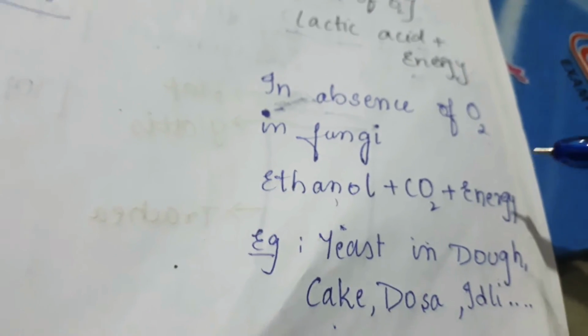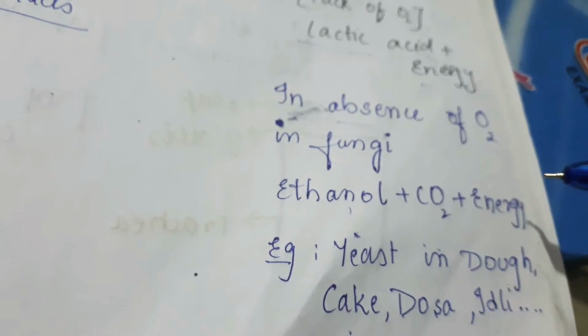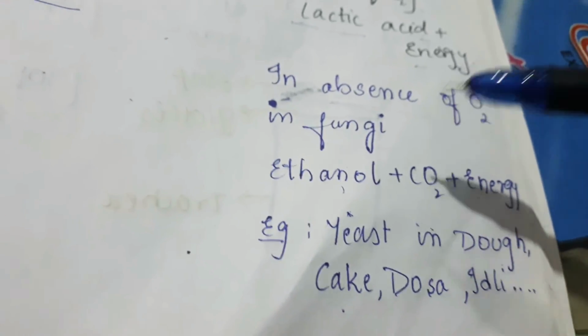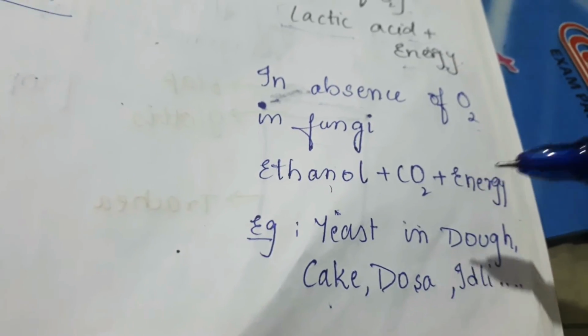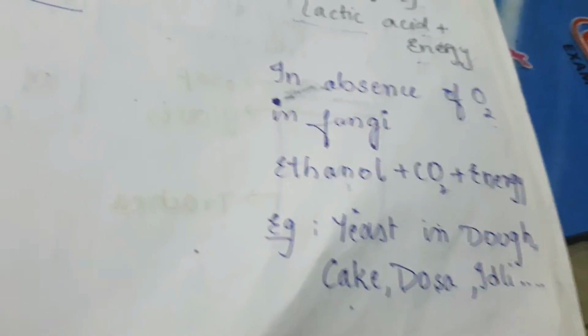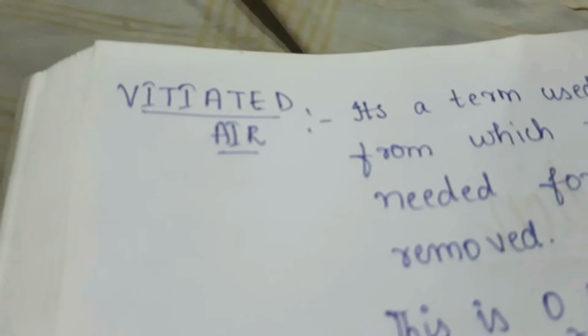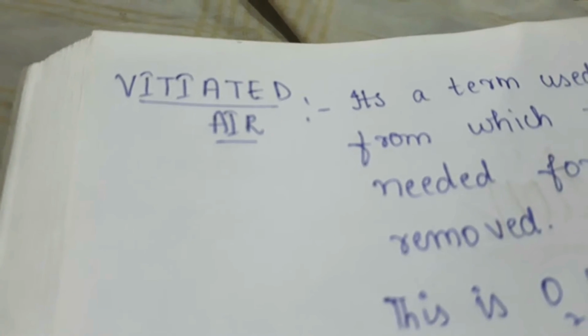Now what happens in absence of oxygen, when there's no oxygen at all? Ethanol, carbon dioxide and energy are released. So ethanol, carbon dioxide and energy are the byproducts. This happens in fungi and this process is known as fermentation. Examples are yeast in dough, cake, dosa and idli.